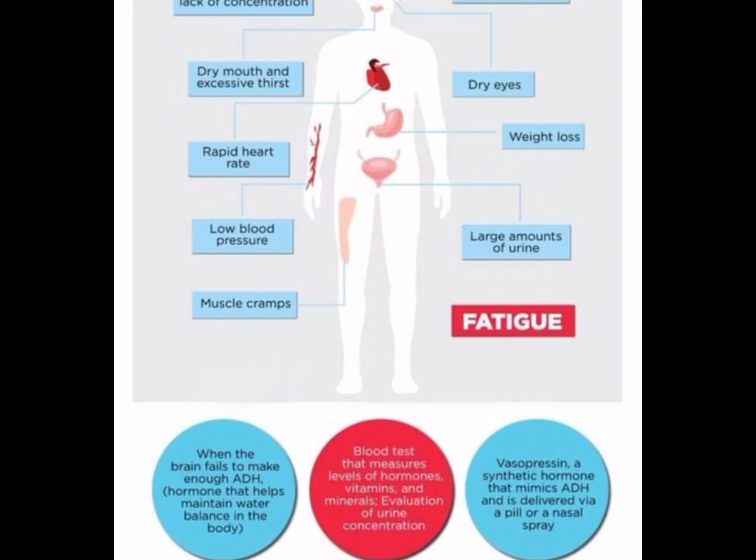With proper management, most people with nephrogenic diabetes insipidus can lead normal lives as long as they maintain adequate fluid intake and follow medical advice. Infants and young children require close monitoring because they cannot express thirst properly, which puts them at higher risk for severe dehydration and complications. In case of acquired nephrogenic diabetes insipidus, treating the underlying cause may improve symptoms or even reverse the condition. Early diagnosis and good hydration are key to preventing complications.